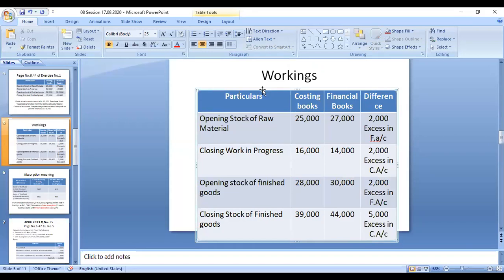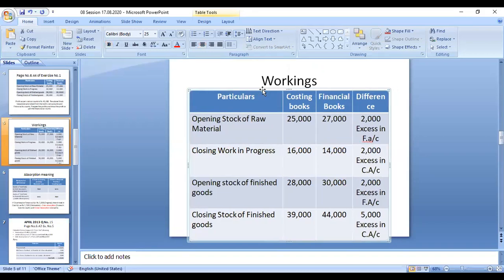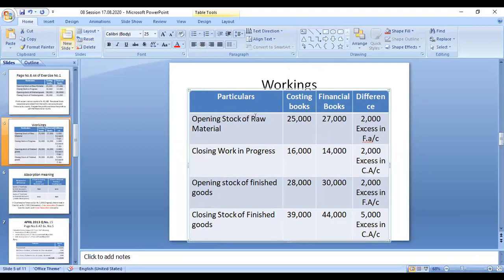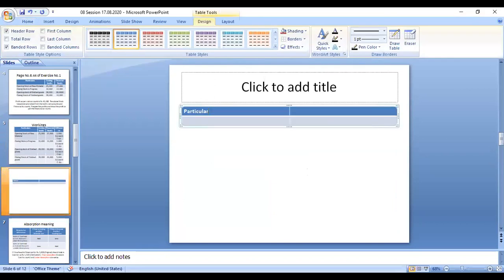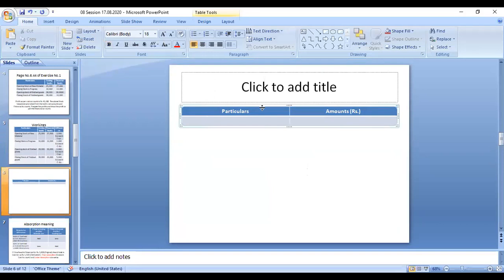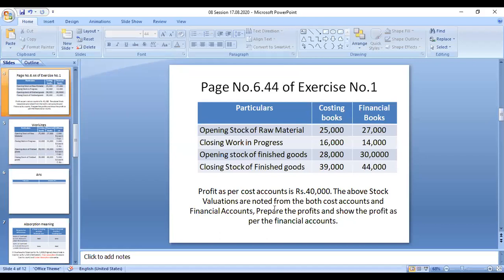With this slide, we can move on to the next for the answer. So a new slide. I'll take two columns, two rows. The columns are particulars and amount in rupees. Here, as per the problem, it is given: profit as per cost accounting.